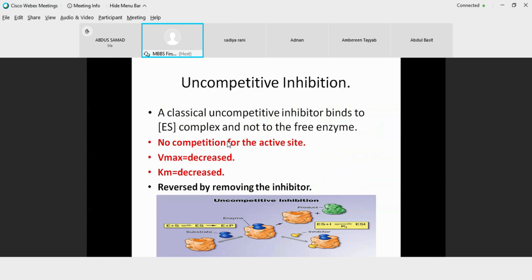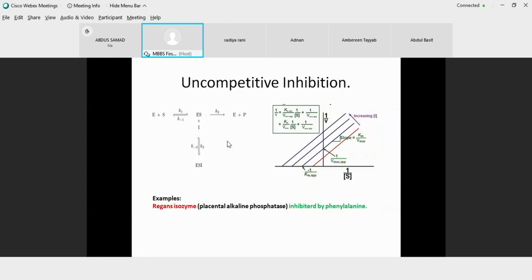And this is again reverted by removing the inhibitor. So in this case, both Vmax and Km are decreased. If you look at the schematic representation, the binding of the inhibitor is only possible at the level of the enzyme substrate complex. So again, you are going to have a ternary complex, which is the stop point.